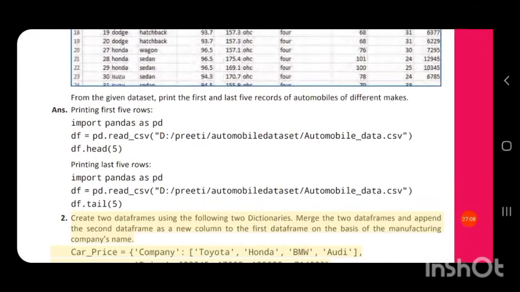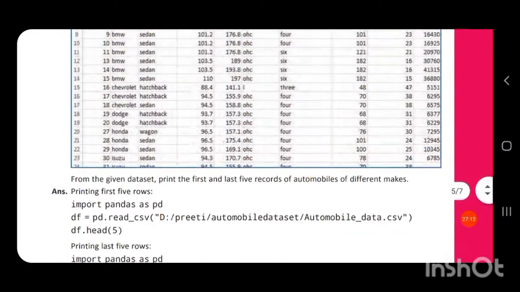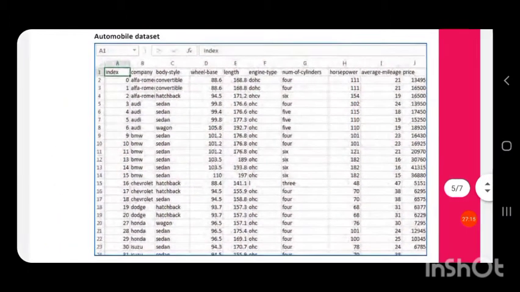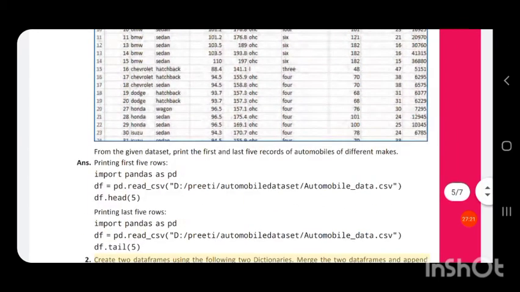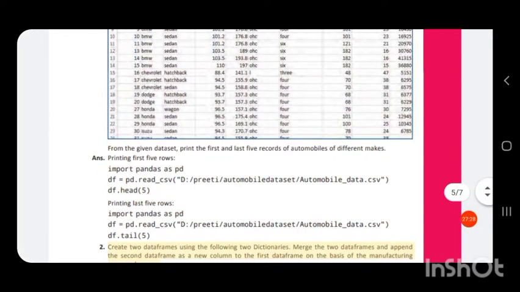So import pandas as pd. This data is stored in the form of a CSV file, and you have to import this CSV file into the data frame. So df is equal to pd dot read underscore csv, the function to read a CSV file into a data frame.